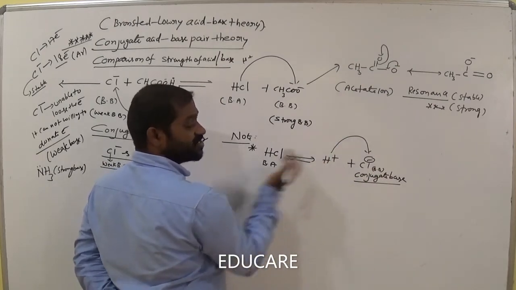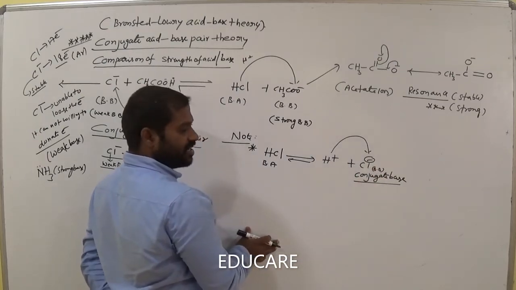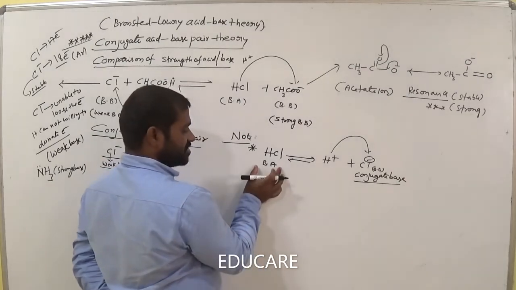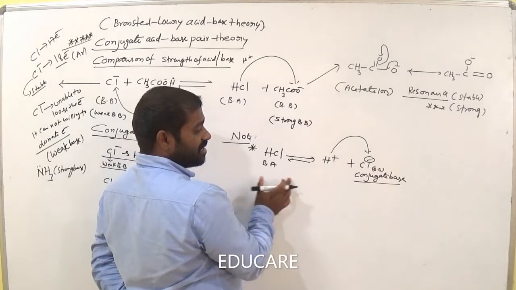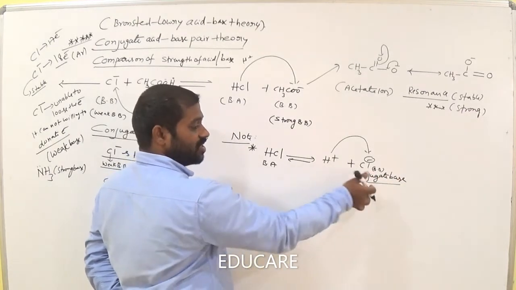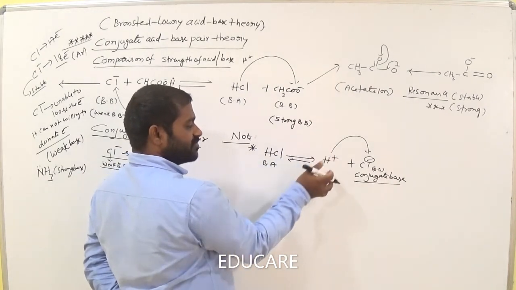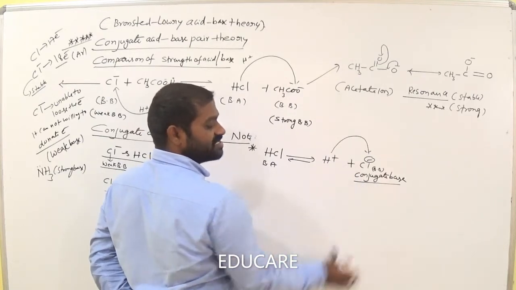In the backward direction it accepts the proton, so we call it a Bronsted base. Now I call it the conjugate base. A Bronsted acid has a conjugate base. It loses H plus, then it gives a Bronsted base, and this Bronsted base is called the conjugate base.